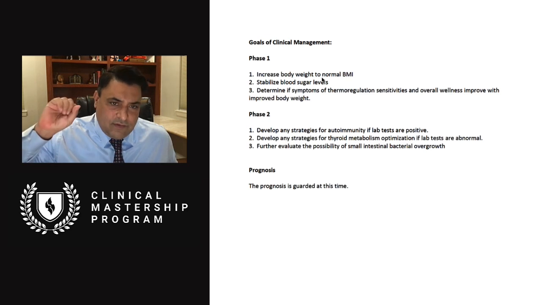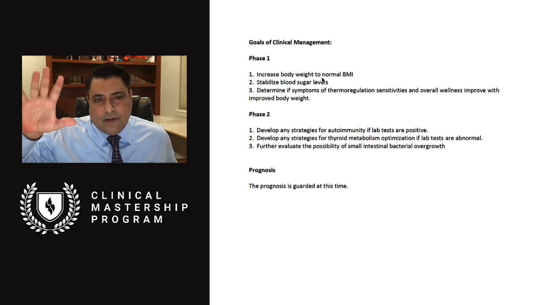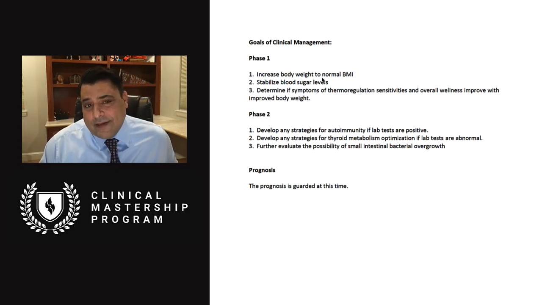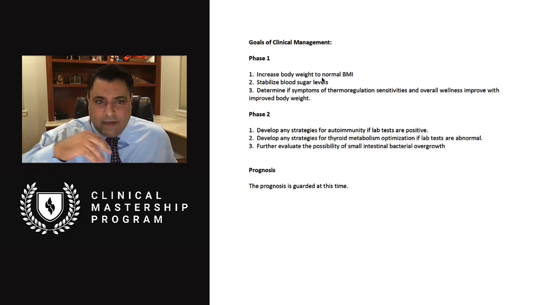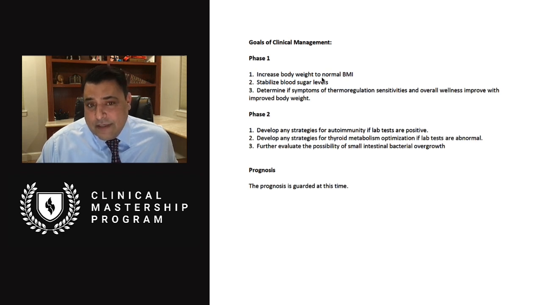Phase 1, let's just see if we can get her muscle mass and her body fat improved. And that could take some time before that changes, but even a few pounds here and there could make a huge impact in her physiology and pathophysiology and improve her all-cause mortality because she's underweight. She's definitely not getting enough protein in her diet. Hopefully as she increases her protein in her diet and even fat in her diet, we can see some change there. So that's the strategy, and we'll have to see where it goes from here.